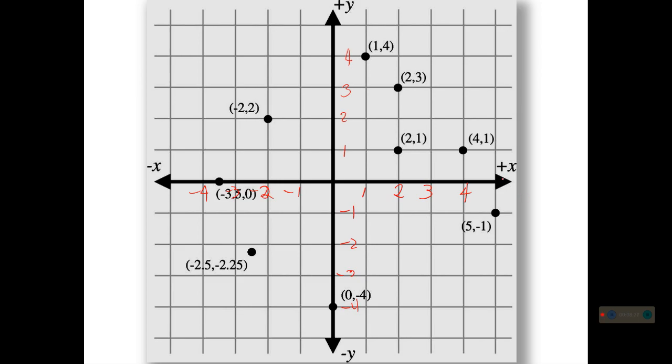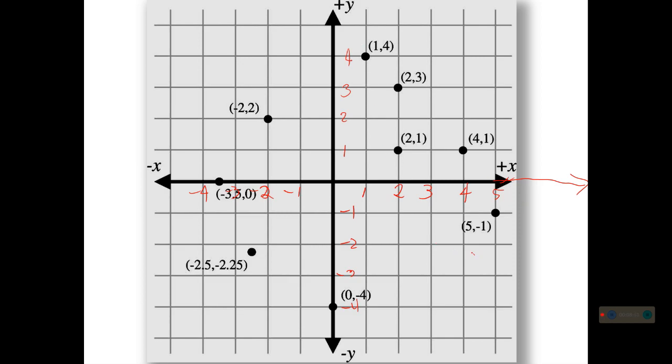These arrowheads mean that you can extend your number line. So that's why you have the arrows. For example, if you have 7 as your number, you can extend your x-axis or even your y-axis.